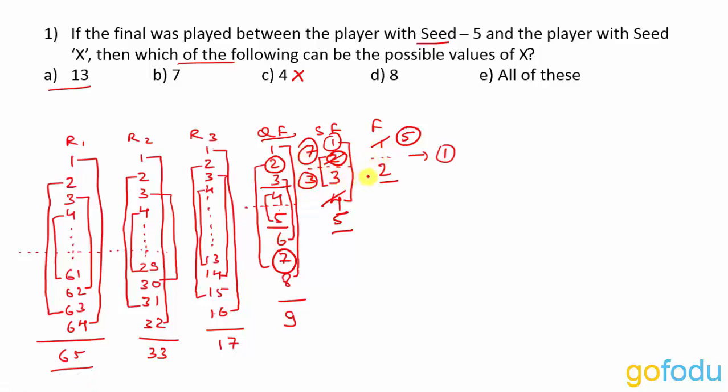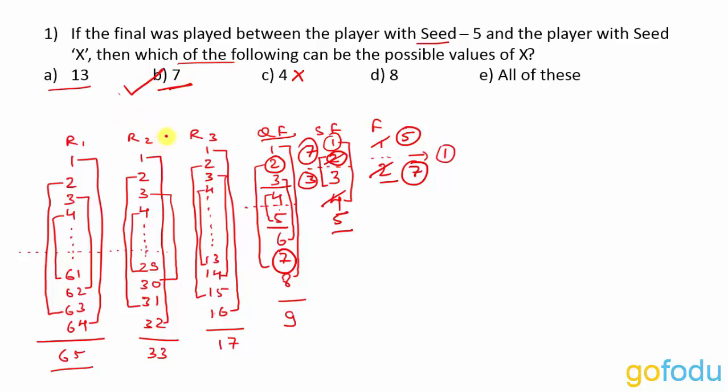So 7 beats 3 and instead of 2, 7 reaches the final and plays against the player with seed 5. So option B, that is 7, can be the possible value of X which can play with the player with seed 5 in the finals, right? So the answer for the first question is option B, that is player with seed 7.